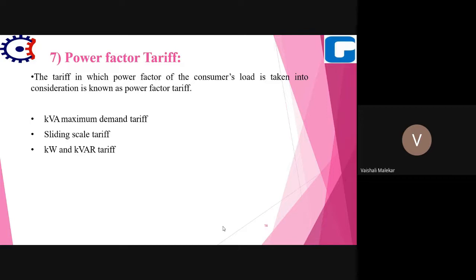If the electric machines have a very low power factor, then they will have to pay more for poor power factor. Hence electricity board authorities generally suggest using a capacitor bank to improve the load power factor and maintain it at the required level. So the power factor of the consumers is taken into consideration for the power factor tariff.